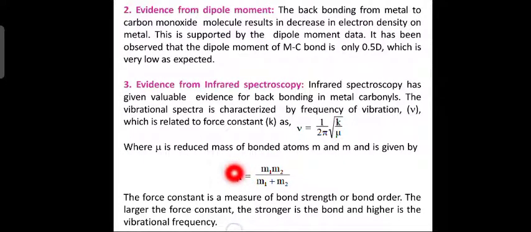The force constant is a measure of bond strength or bond order. So it will measure what? Bond strength and bond order. The larger the force constant, the stronger is the bond. So if you have a larger force constant, it means the bond is stronger. And higher is the vibrational frequency, because K comes in the numerator, right? So when K is more, the frequency is higher, which means the bond is stronger. Next slide.